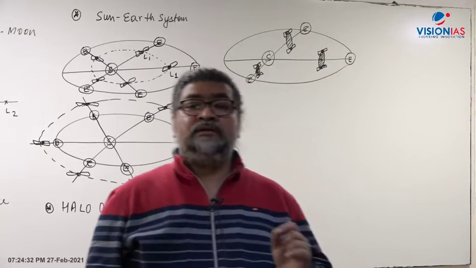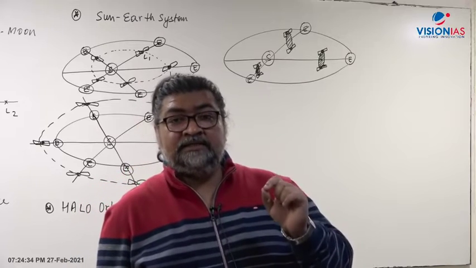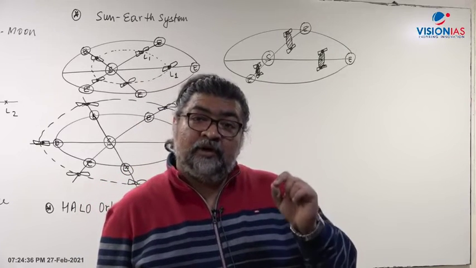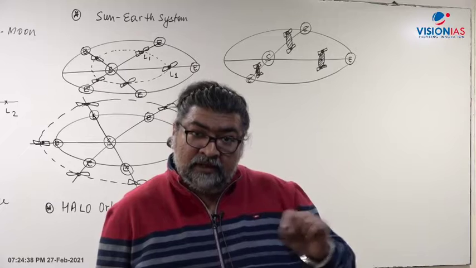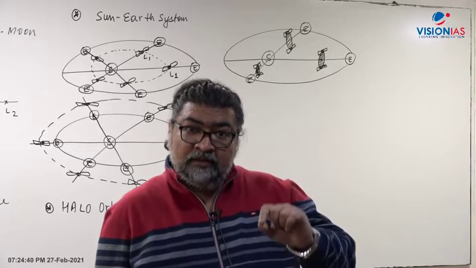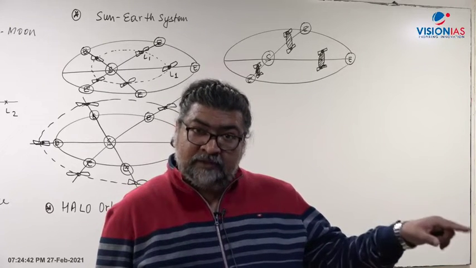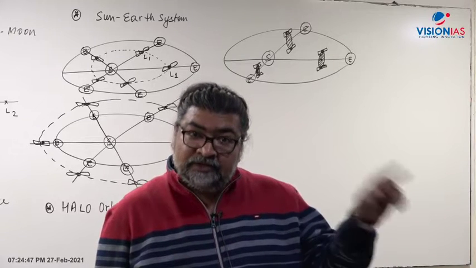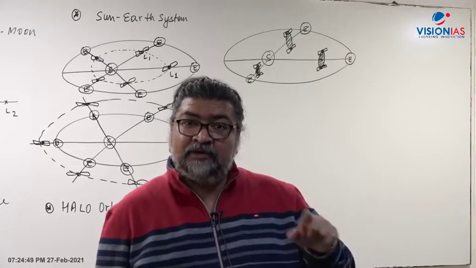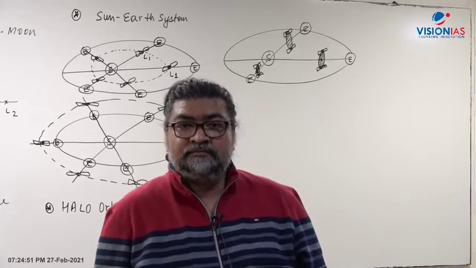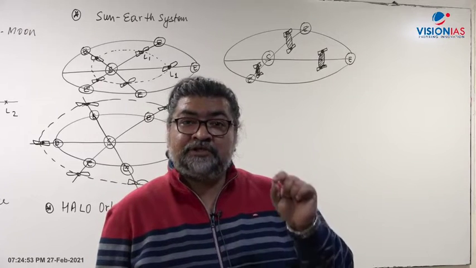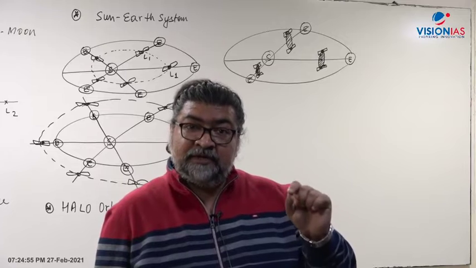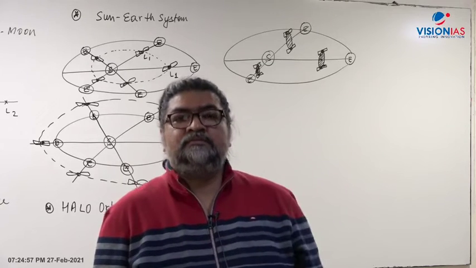You can say that geostationary orbit is a special type of geosynchronous orbit lying on an equatorial plane with a distance of 35,784 km, circular in nature, where the satellite goes from west to east in a time period of 24 hours. So you can say that geostationary is a special case of geosynchronous.